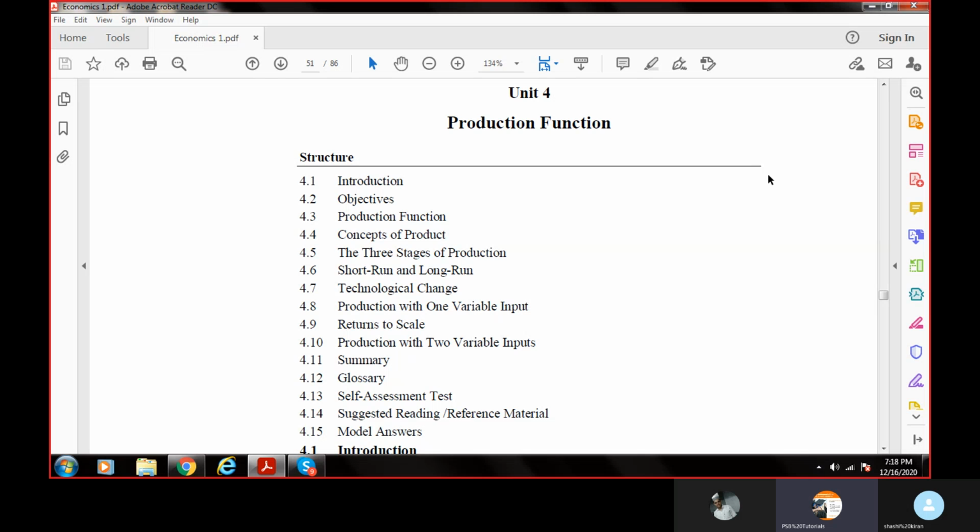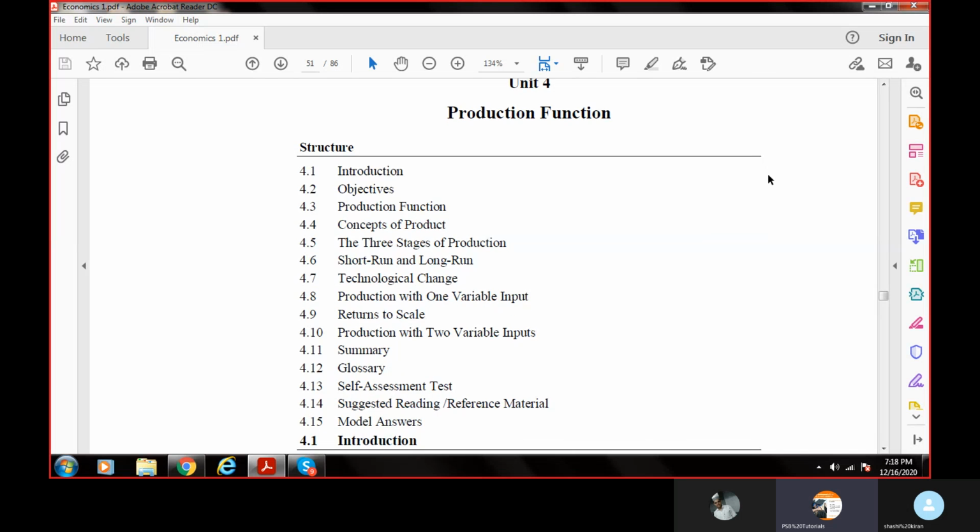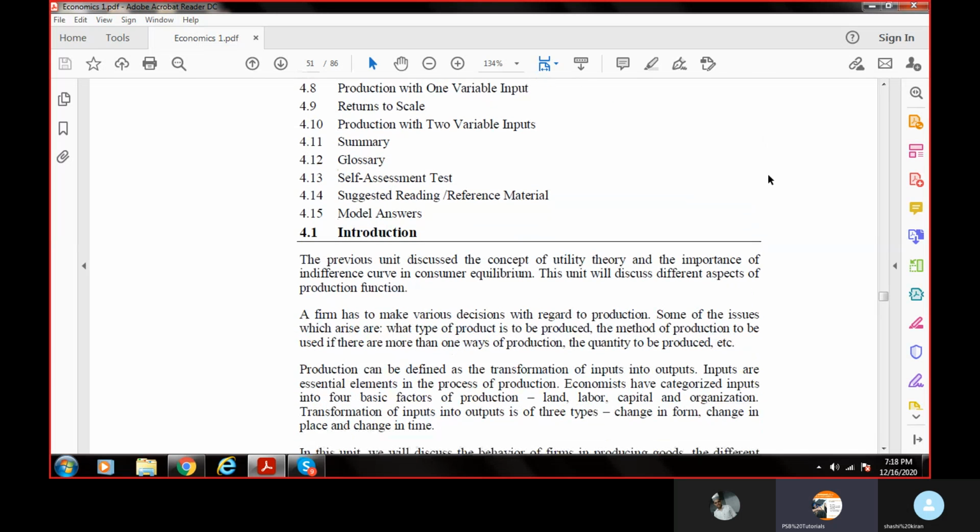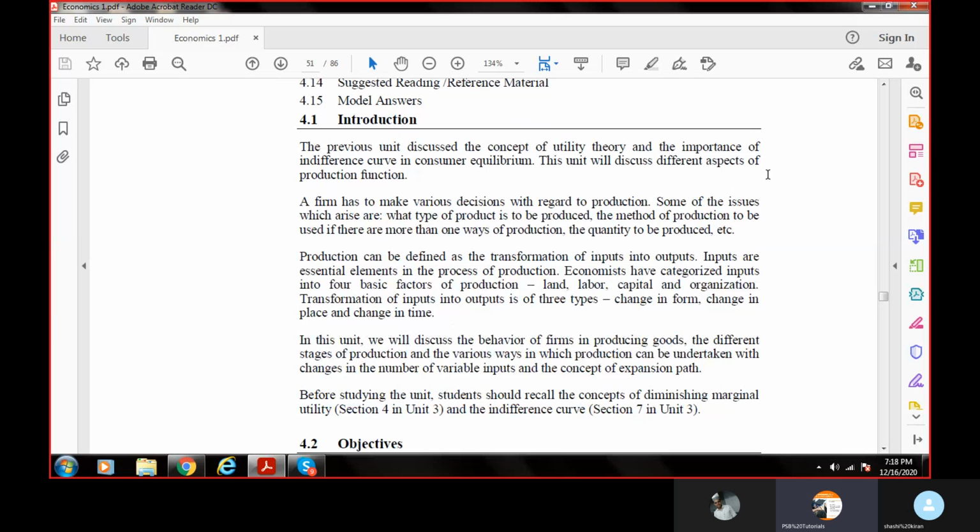That is why we are studying this chapter, which is the production function. Now, simply as a manufacturer, what do we need for production? If I have to produce something, what are the things we all need? As a manufacturer or producer, what we will require is land, labor, capital, and organization. These are the four basic inputs we need in order to produce or manufacture.